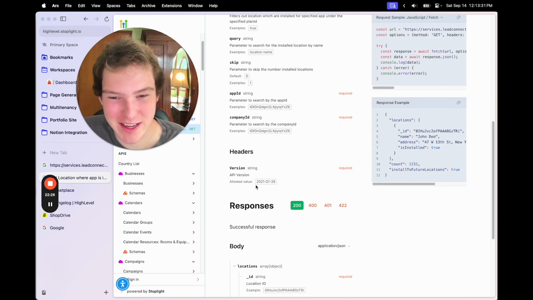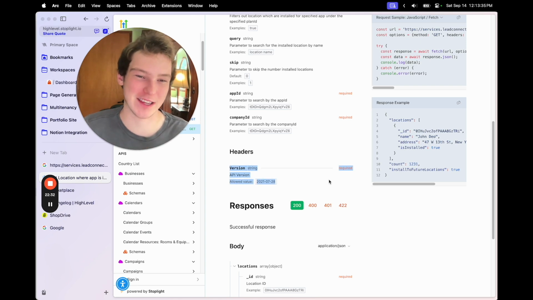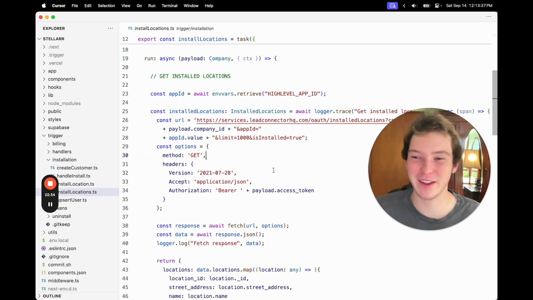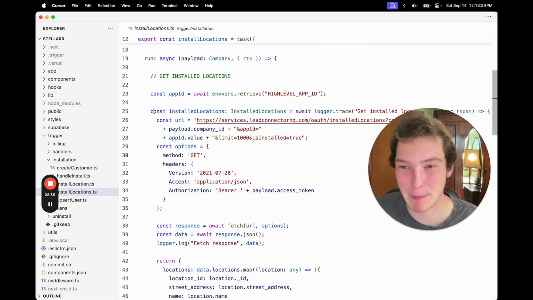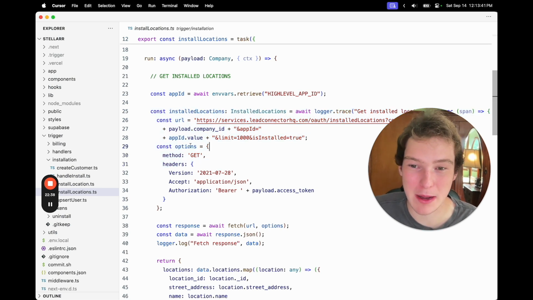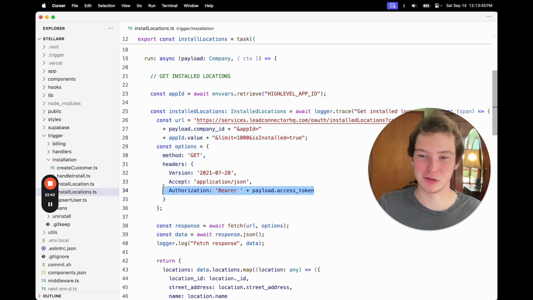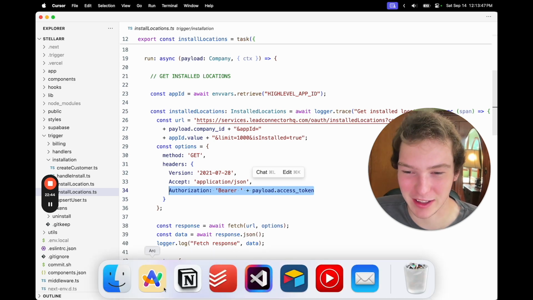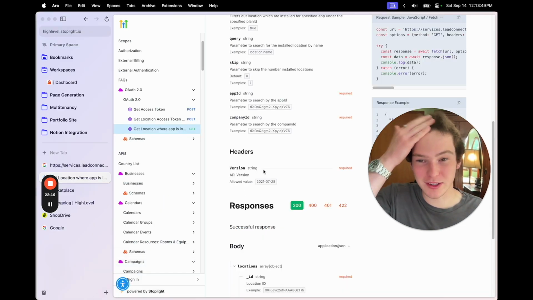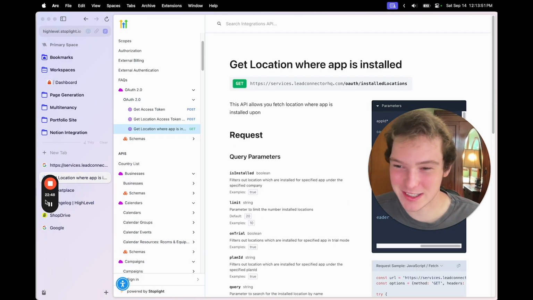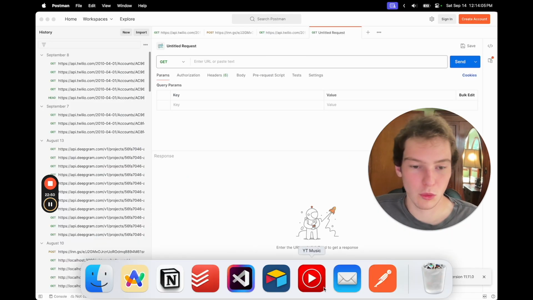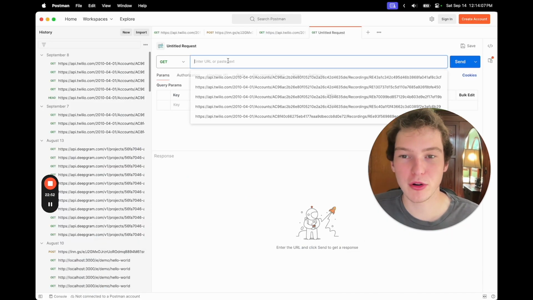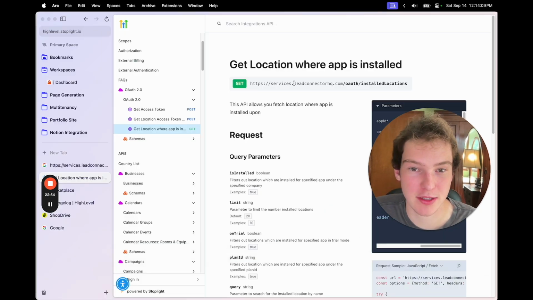But if you look at this, none of this says that, it doesn't even say you need authorization. But if we look at the app that I built, this is the back end, we can see that for our API call, we're using an authorization header to get that value. So it doesn't tell you, but you actually need authorization. So anyways, we're going to be using this free tool called Postman to test this out instead.